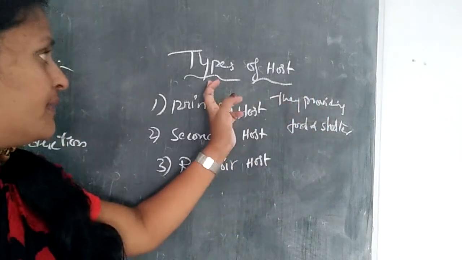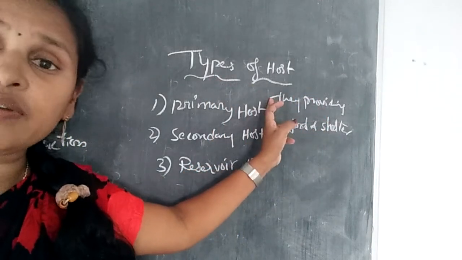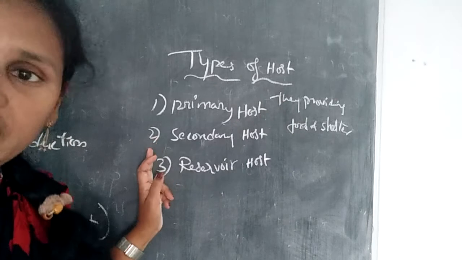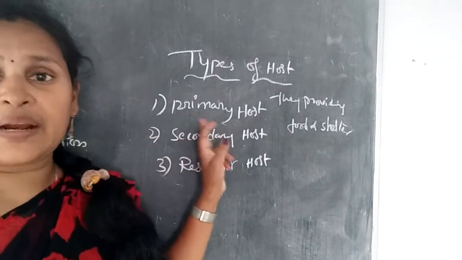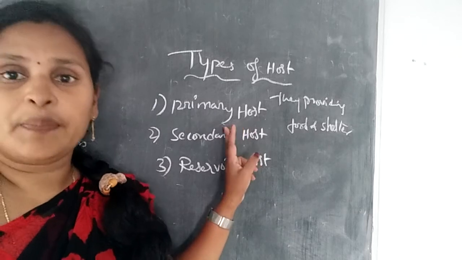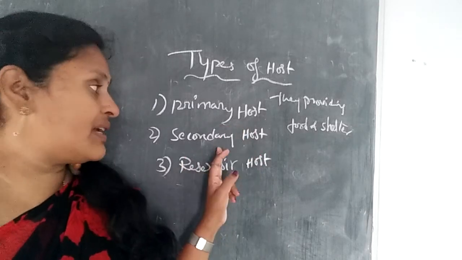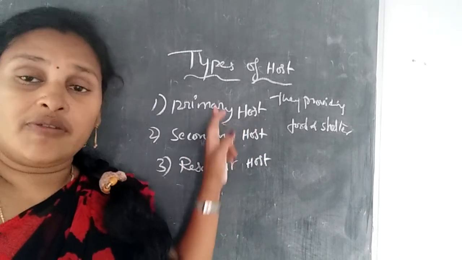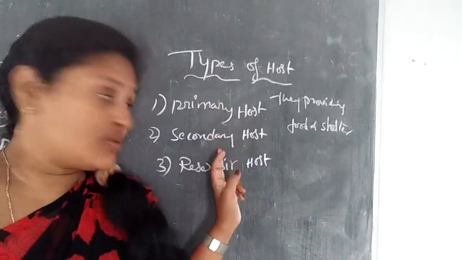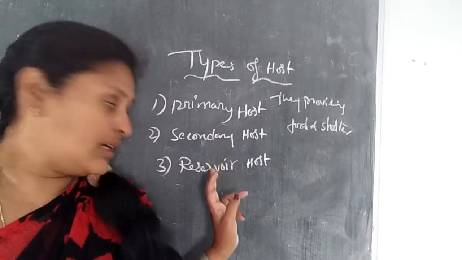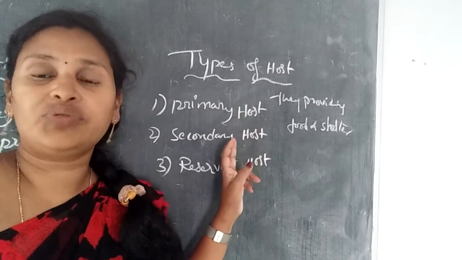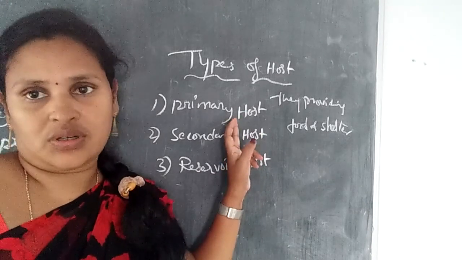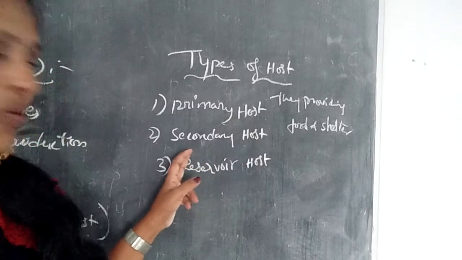Okay. So, how many types of host are there? There are mainly three types. The first one is the primary host, the second one is the secondary host, and the third one is the reservoir host. Mainly these are the three types of host.